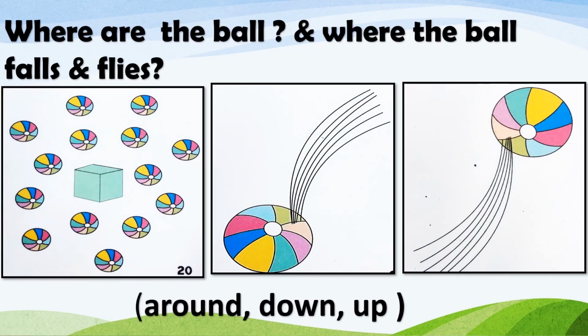Let's see the last three pictures. Where are the balls and where does the ball fall and fly? In the first picture, what do you see? So many balls. The balls are around the box. In the second picture, the ball falls down. And in the last picture, the ball flies up.